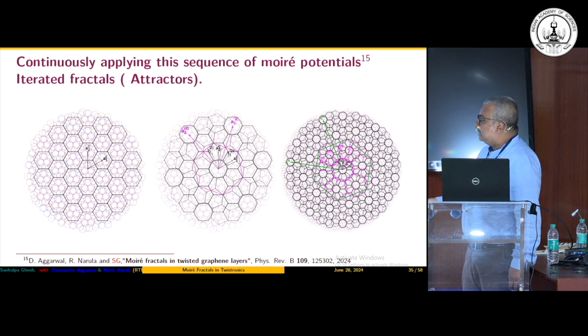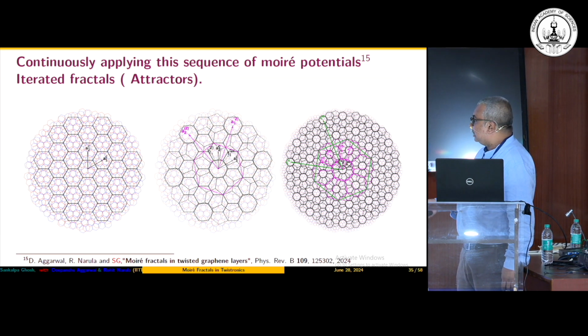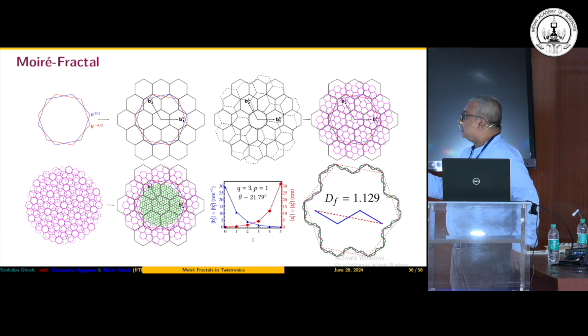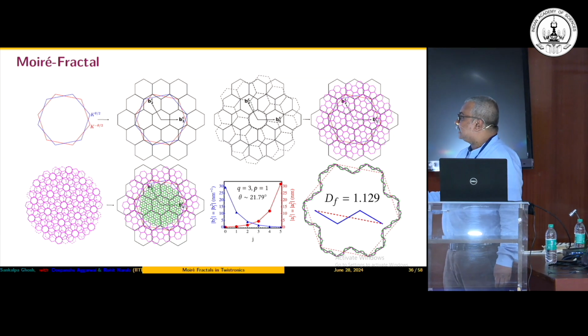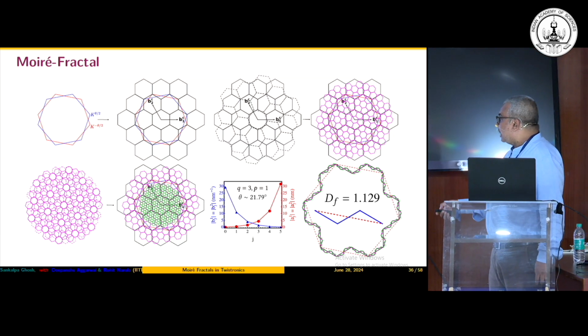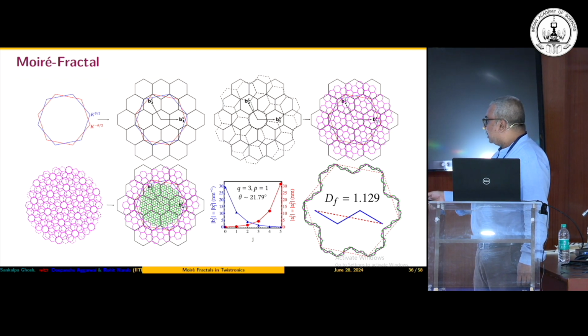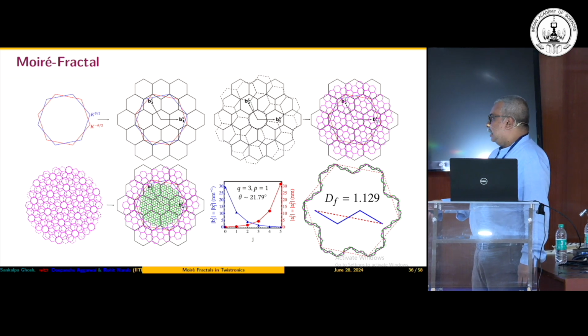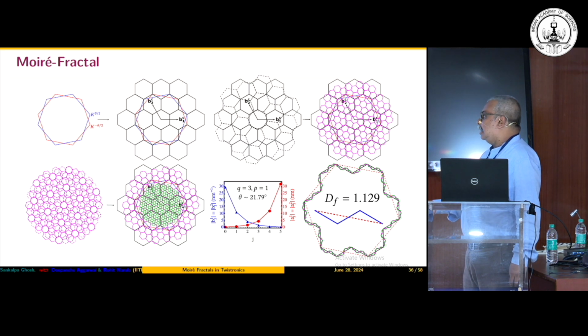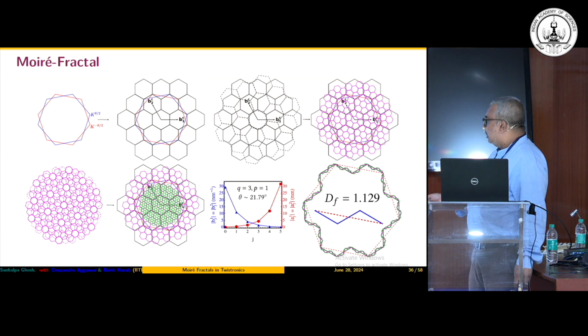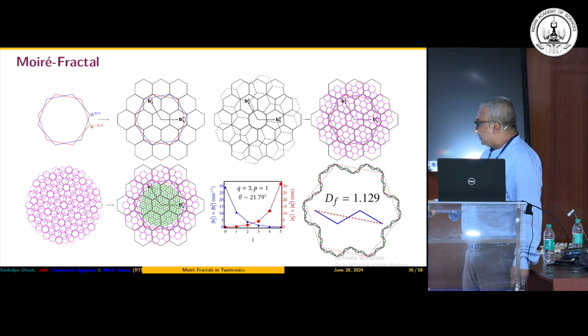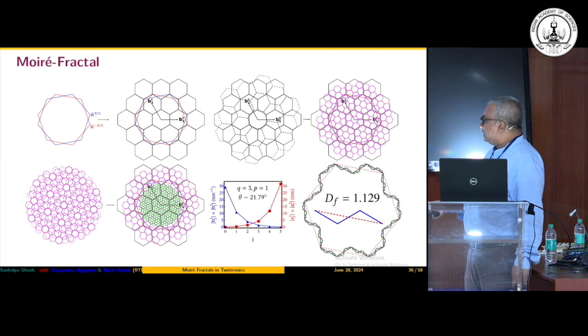You can immediately see that it is going to form larger and larger supercells, and as a consequence of that, it is going to form smaller and smaller mini Brillouin zones. When you look at the edges of this Brillouin zone, you can immediately see they exactly fit into the older structure, giving the self-similarity of the fractal. Of course, in this case, if you look at this Cauchy sequence, which gives you the relative ratio of the length of these particular arms in the K space with successive iterations, that saturates very fast. But nevertheless, even within the first couple of iterations, you can already see the fractal property.